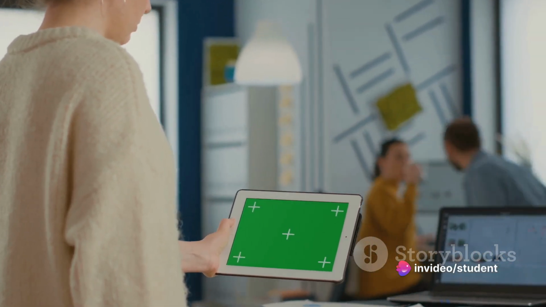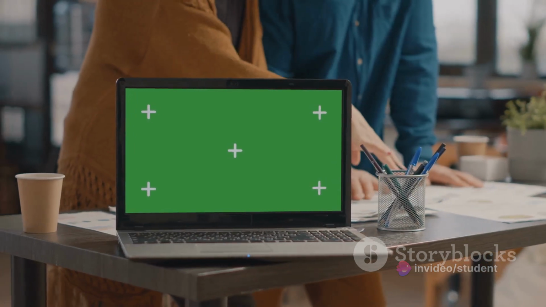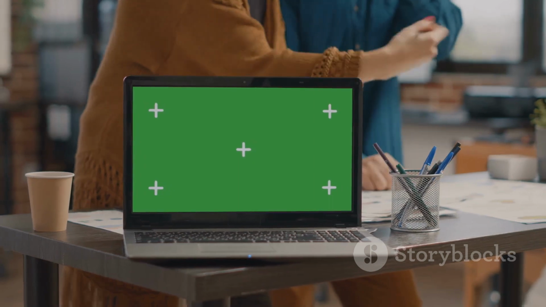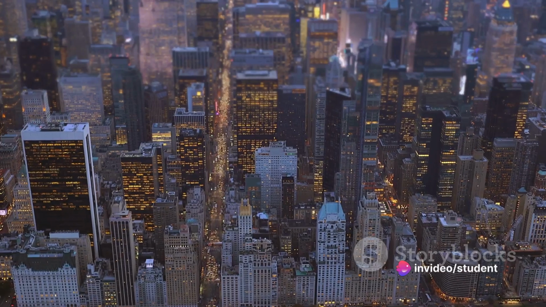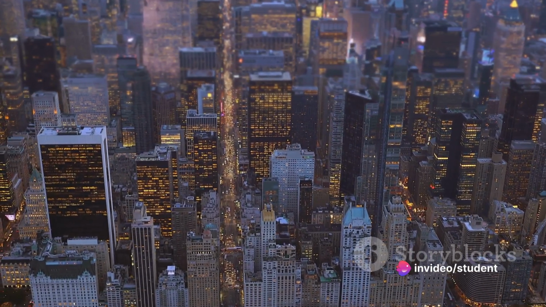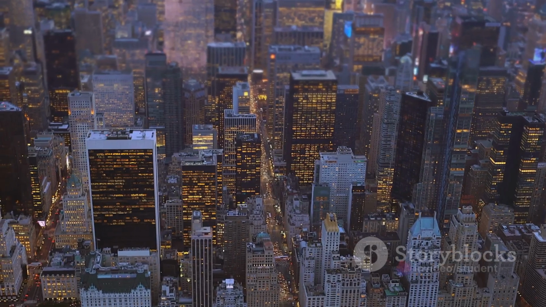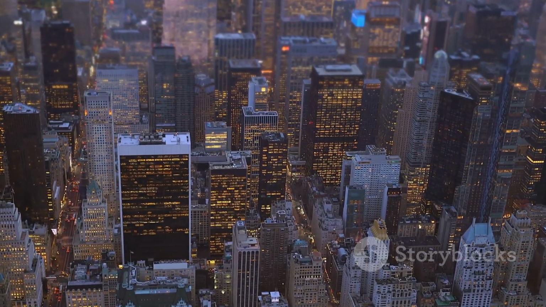Windows 10, released in 2015, combined the best of Windows 7 and 8. It brought back the start menu, while also embracing the touch-friendly features of Windows 8. It also introduced the digital assistant Cortana and the Edge browser. Finally, in 2021, Windows 11 was launched. It introduced a centered start menu, rounded corners, and integrated Android apps, among other features.